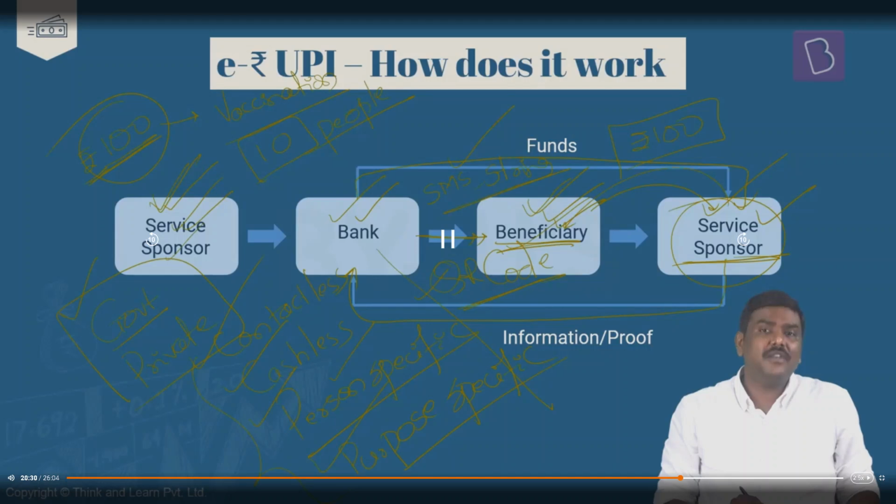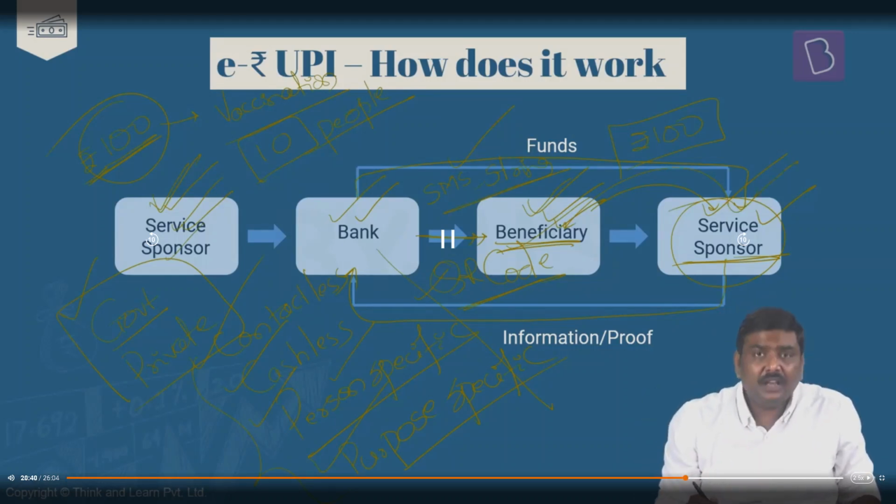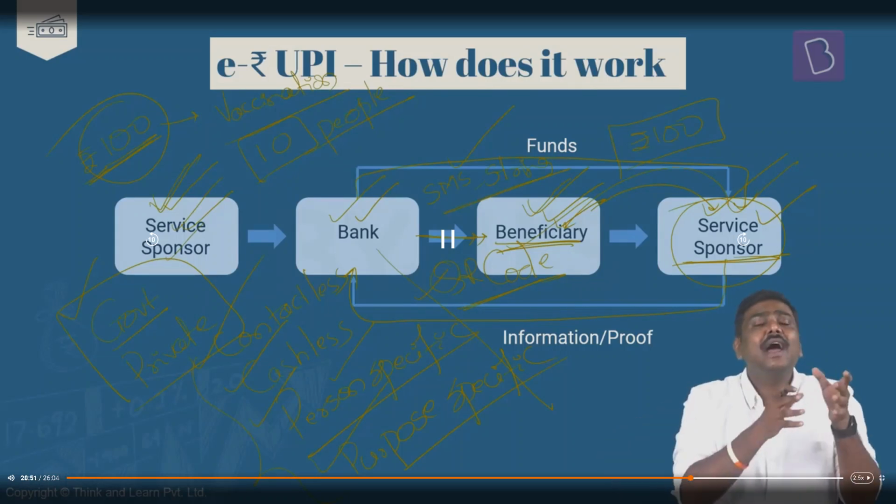Earlier, the service provider... let's say the government itself wants the hospitals to provide vaccination to the people. Government says don't collect any money, I will give it. What will happen is the hospital will provide vaccination, then it has to keep running behind the administrative authority. They'll have to keep on submitting the documents, they'll have to keep on checking with the authority as to when they're going to receive the payment.